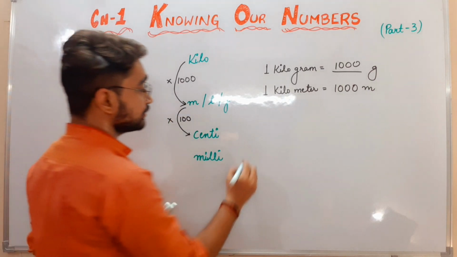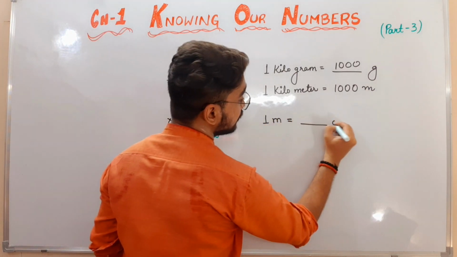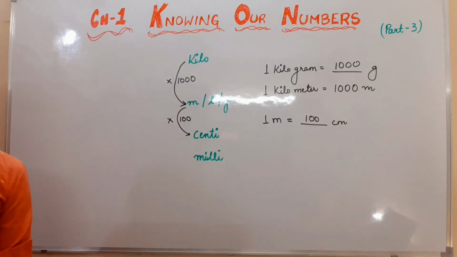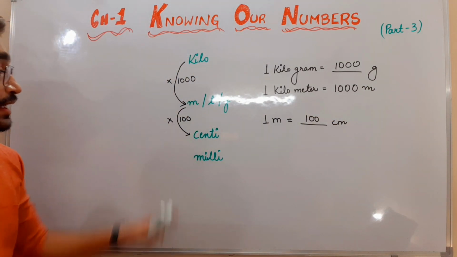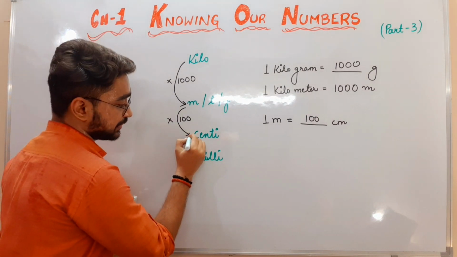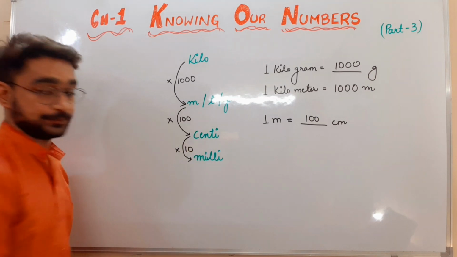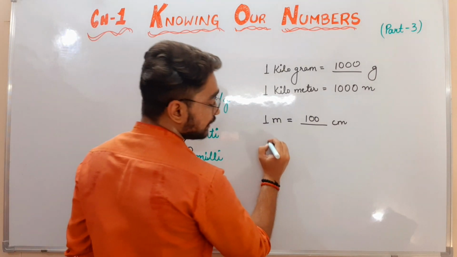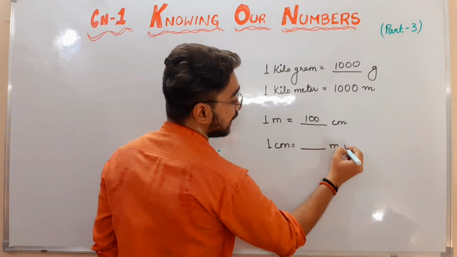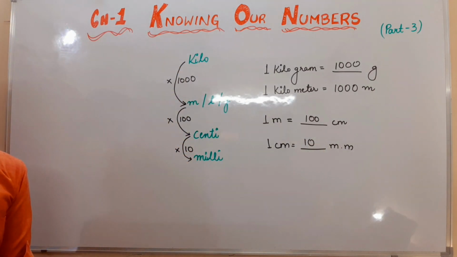Means if I am asking you that 1 meter is equal to how many centimeters, you will say 100 centimeters. Okay. If I want to move from centi to milli, it is again 10. If I am asking that 1 centimeter is equal to how many millimeters, then you will say it will be 10 millimeters, right?